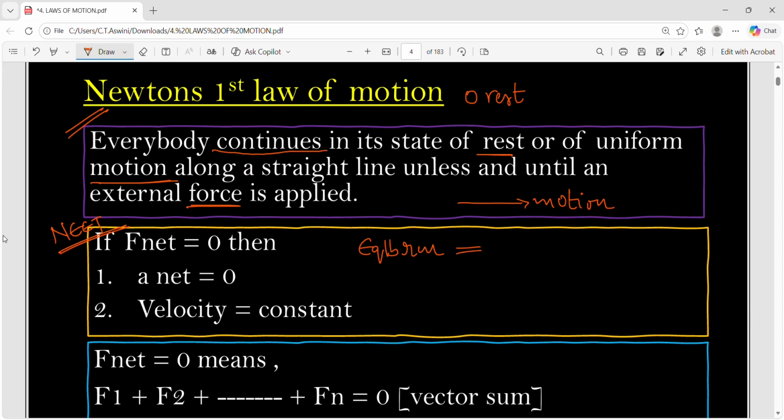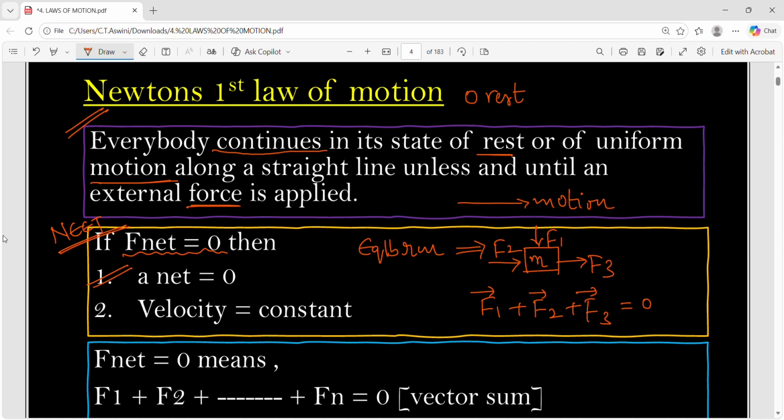What is this equilibrium? Suppose consider a body of mass m kgs and imagine there are multiple forces acting on it. So there is F1, there is F2 and another force F3 like this. So if I take the sum of all these forces, force is a vector, right? So we have to consider vector sum. So if the vector sum of all these forces is 0, it means F net is 0. Then acceleration A net is also 0 and velocity of the body will remain constant.